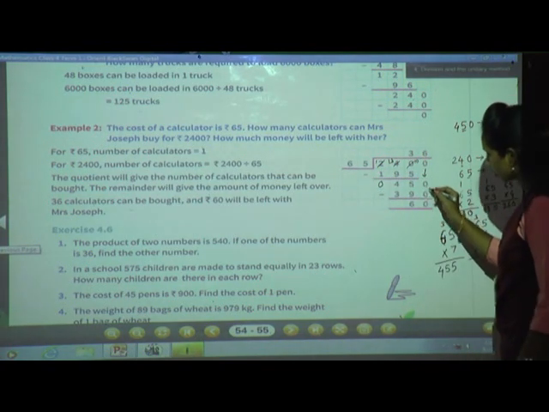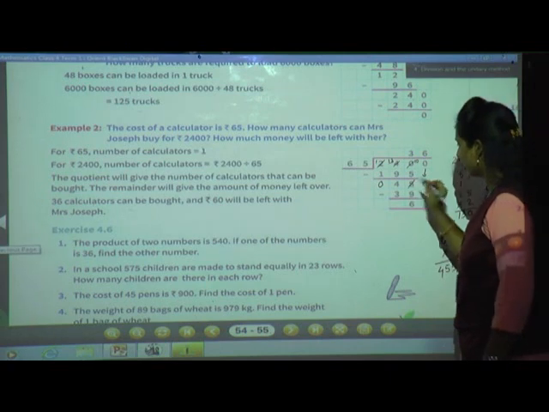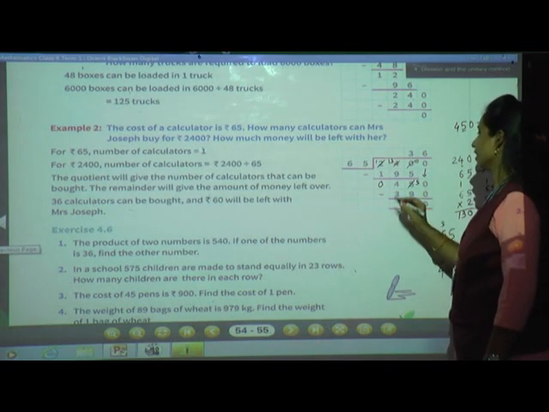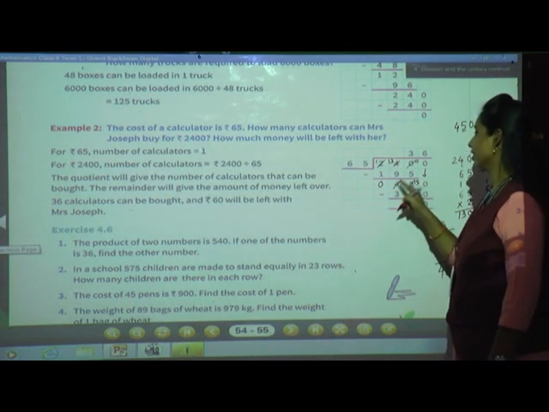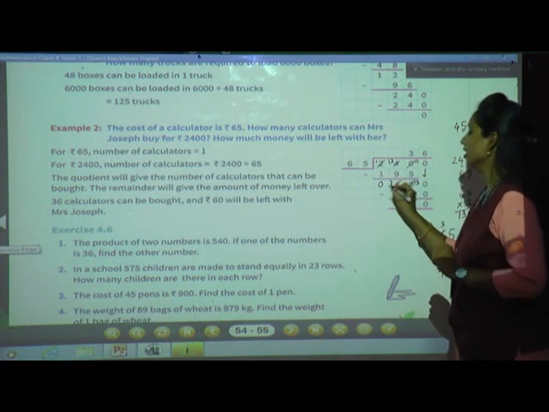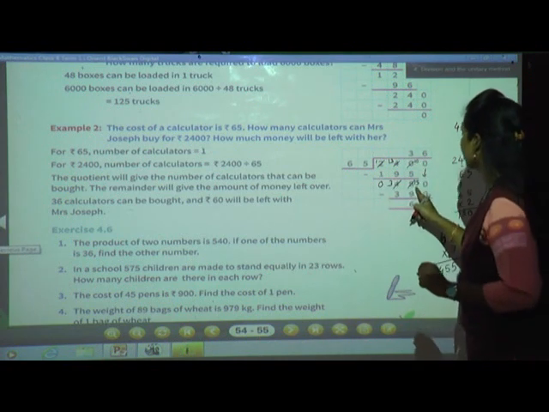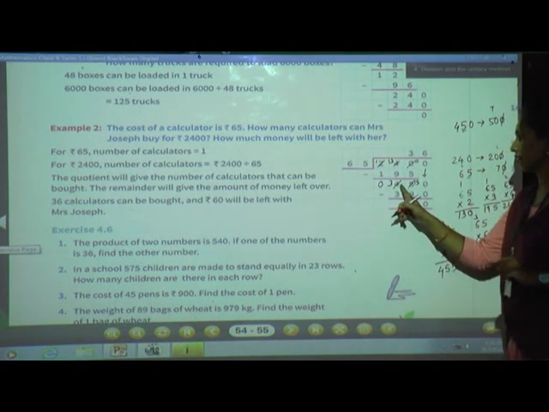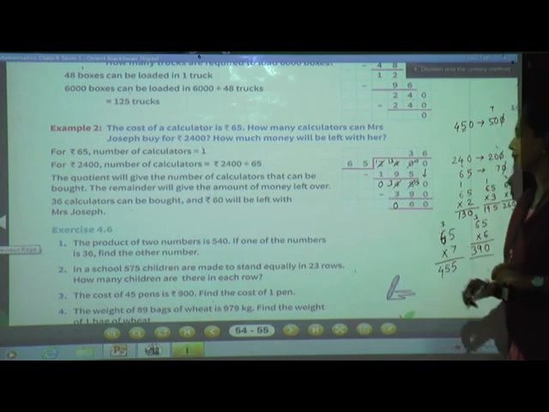Now do the subtraction. 0 minus 0, 0. 5 minus 9 we cannot. Cut the 5, write as it is. Take borrow from neighbor. Neighbor is having 4. He will give 1. 3 will remain. Now 15 minus 9 is 6 and 3 minus 3 is 0.